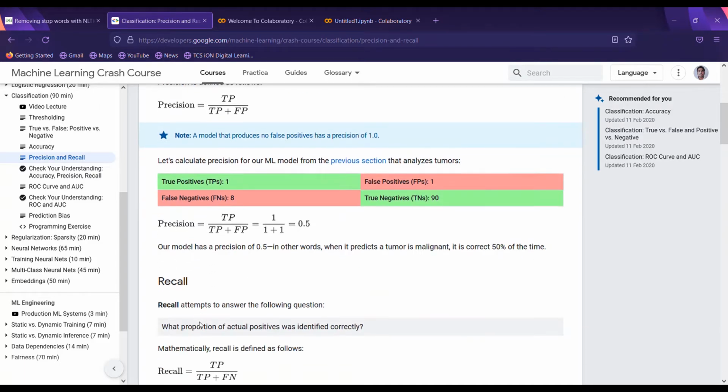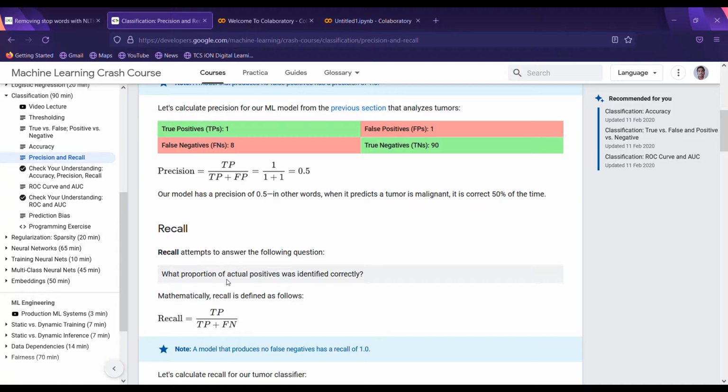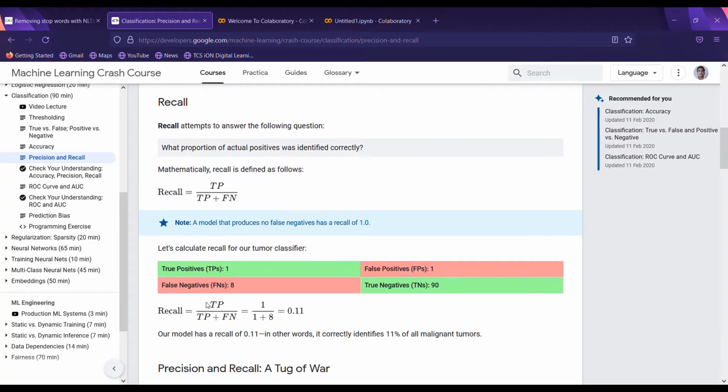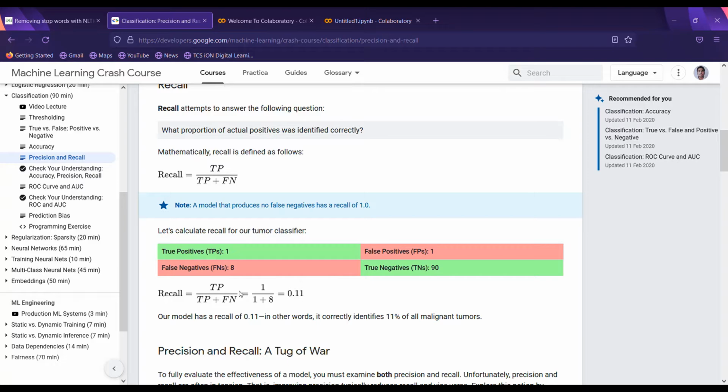Then what is recall? Recall has the mathematical formula TP divided by TP plus FN. Let's calculate recall for our tumor classifier. True positive 1, false positive 1, false negative 8, true negative 90. Recall is TP divided by TP plus FN, which is 1 divided by 1 plus 8, equal to 0.11. Our model has a recall of 0.11. In other words, it correctly identifies 11% of all malignant tumors.